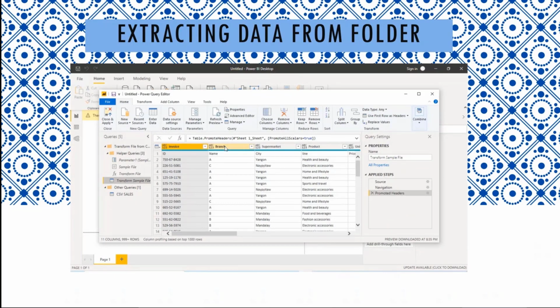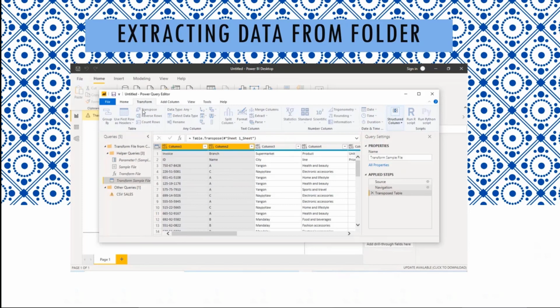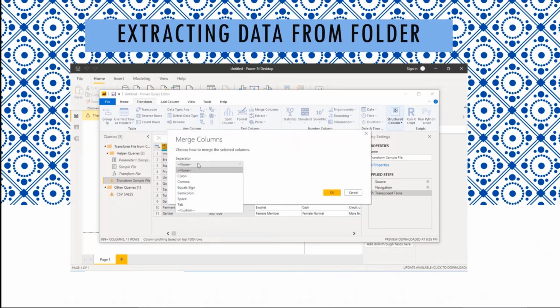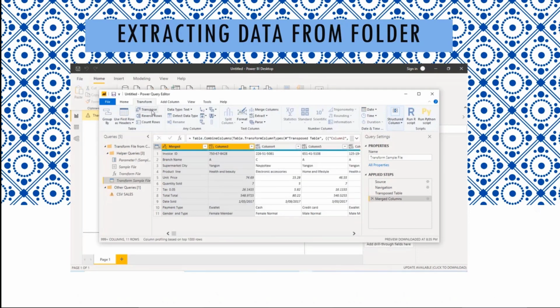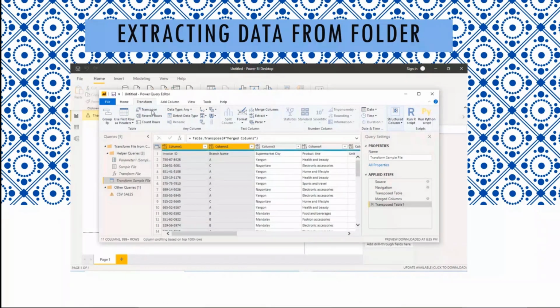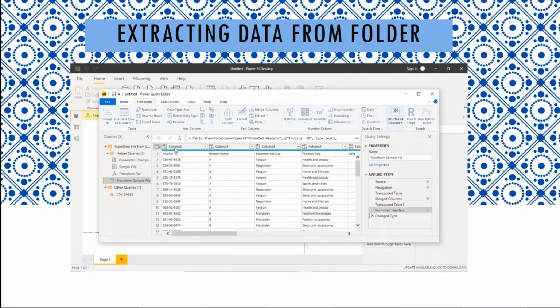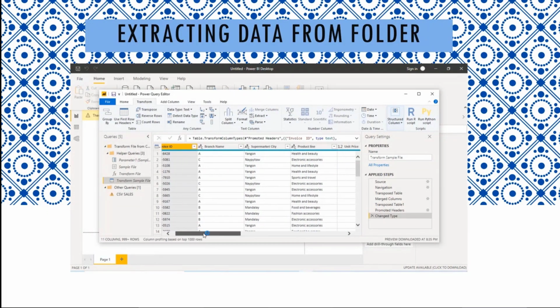What I'm going to do is first X out the promote headers step, and then select the first 2 columns, go to transform and click on transpose. Once I do that, I'm going to right click and go merge columns. The separator is going to be space, because the space is between them, and then I'm going to transpose it again. Once I transpose it, I'm going to use first row as headers, and there we've cleaned up the headers.